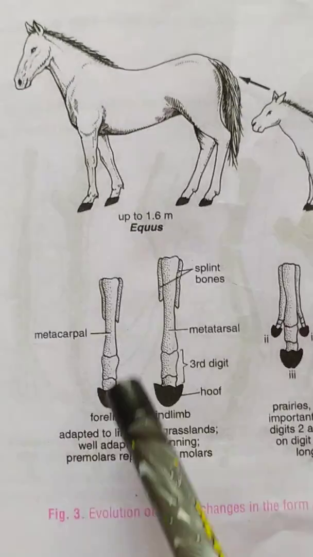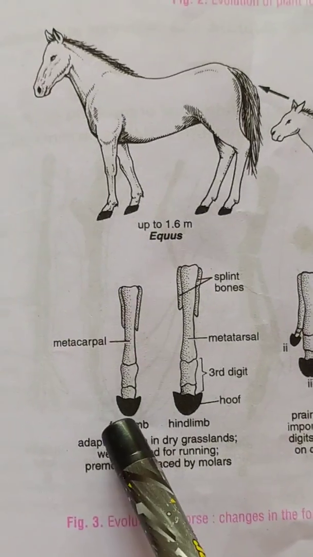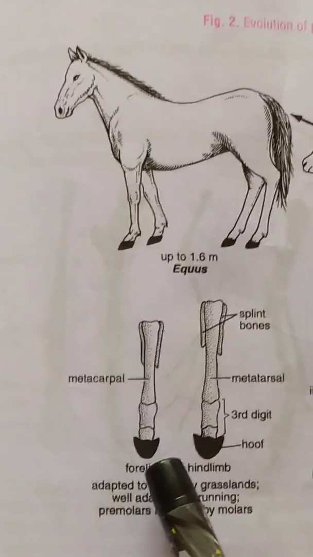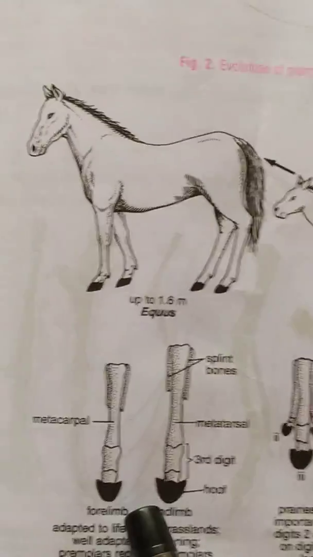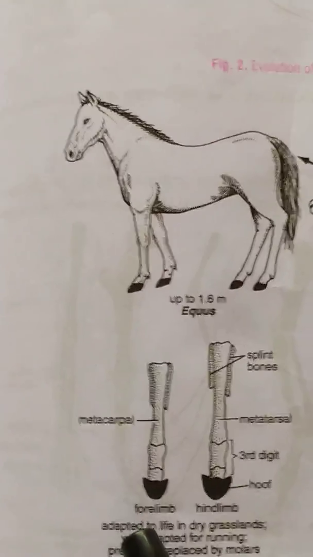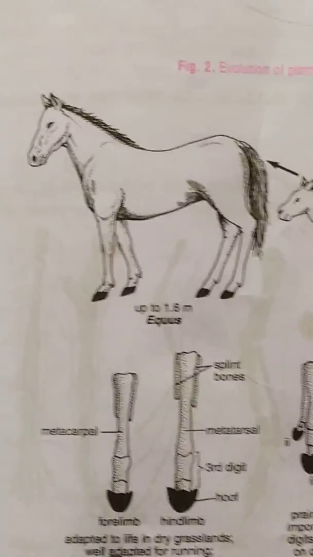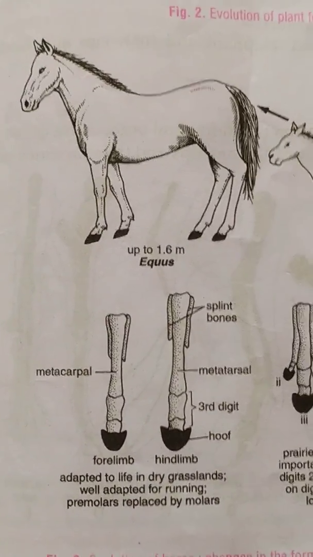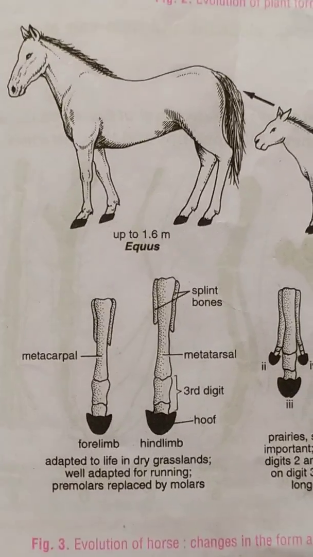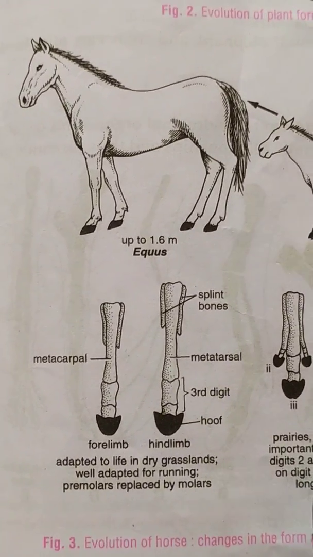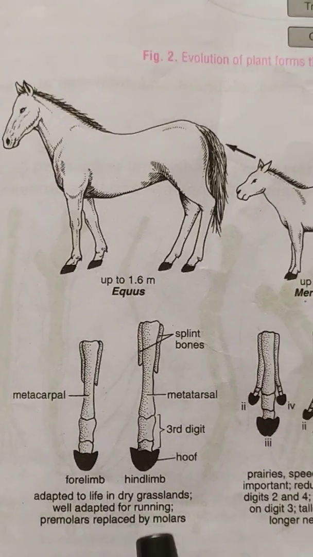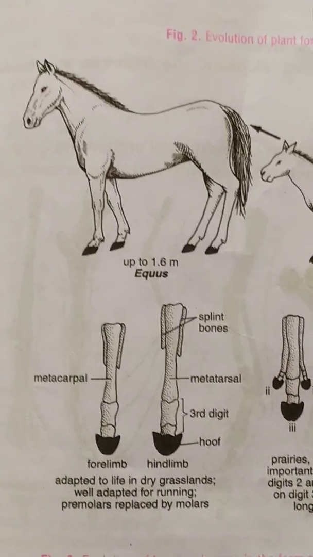We can see that the single digit is finally fashioning into hooves, as we see in the hooves of horses these days. And we see that these evolutionary changes were in response to the changing environment, from the marshy lands to the lush green lands, and then to the present day dry grasslands. So this also describes through fossil records how evolution took place.